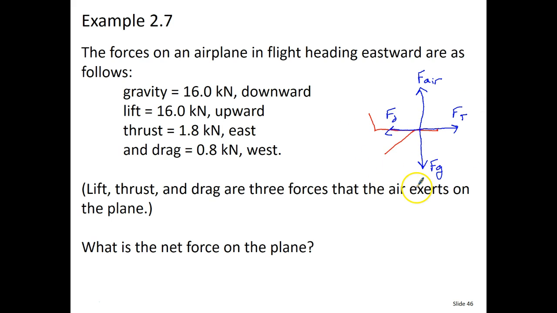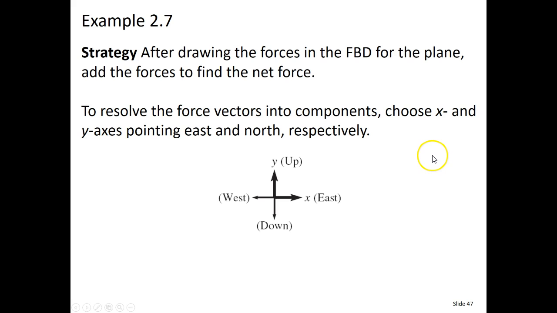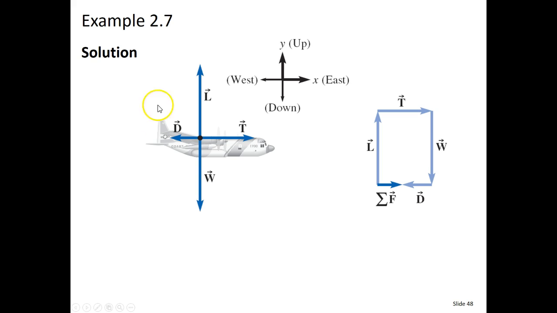So all of these are forces acting on the plane, and it asks what is the net force on the plane. We're going to take all of these numbers and look at what's going on and see if we can figure out what the net force is. To do this, we need to have all our components. Notice that up is y, down is negative y, east is in the positive x, and west is in the negative x. So we have our airplane, and we've gone ahead and put all of our labels on. Notice that sometimes we're going to use W for weight. That's the same thing as using Fg.